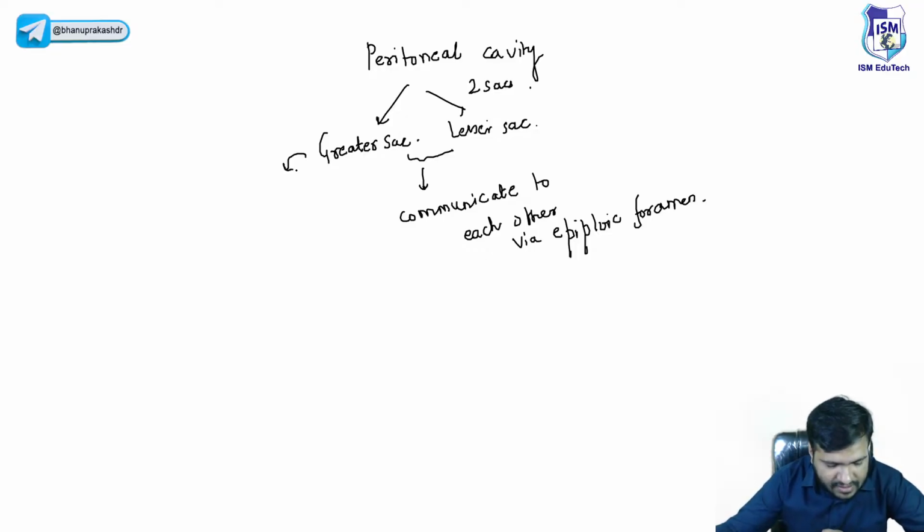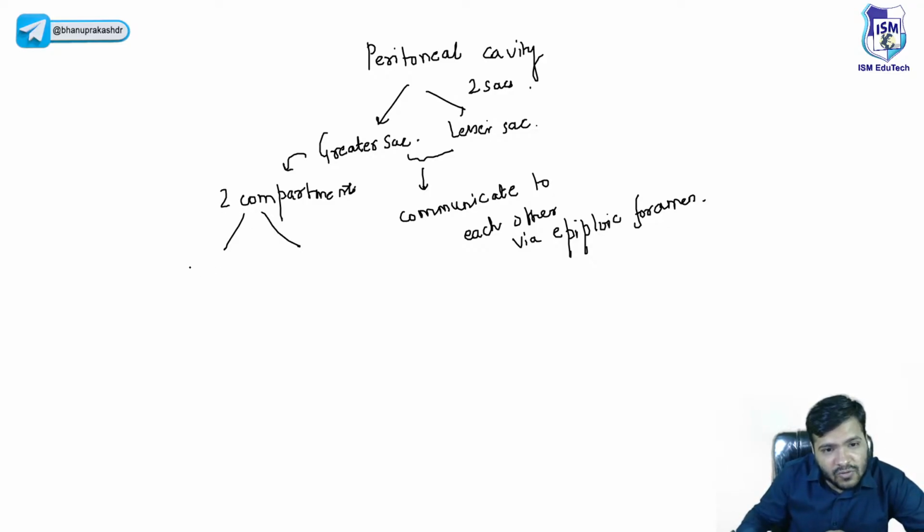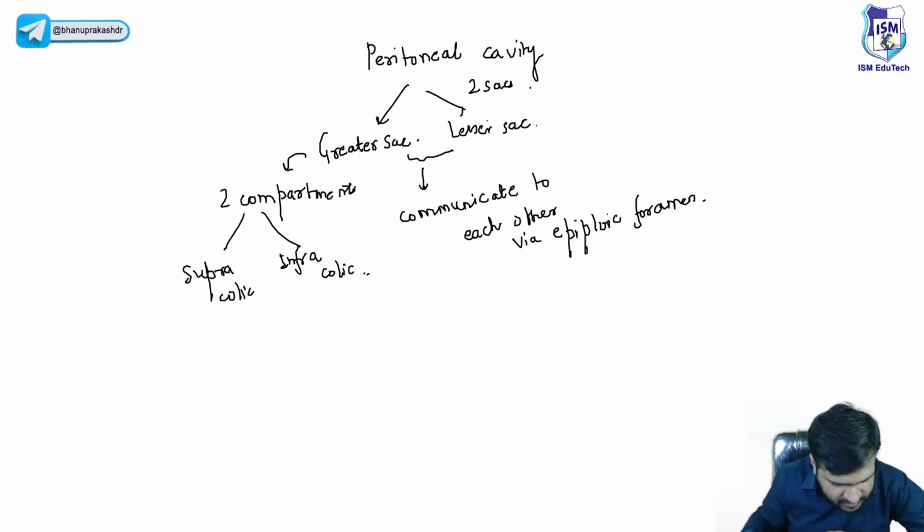It is divided into two compartments, the supracolic and infracolic compartments.